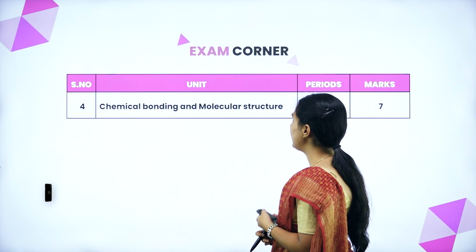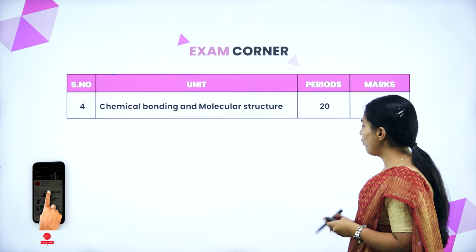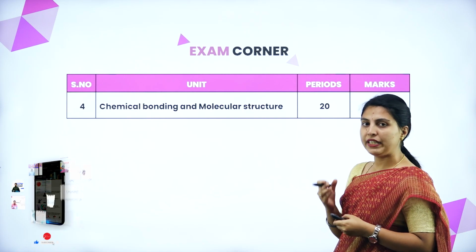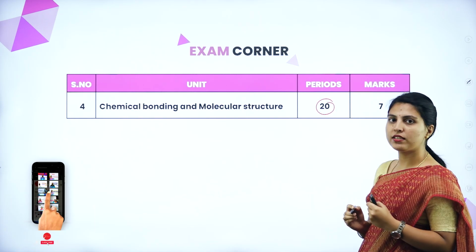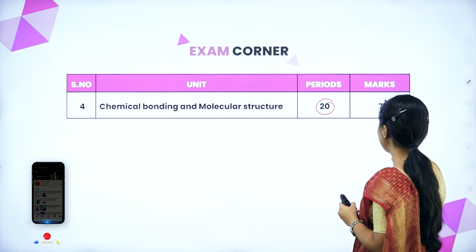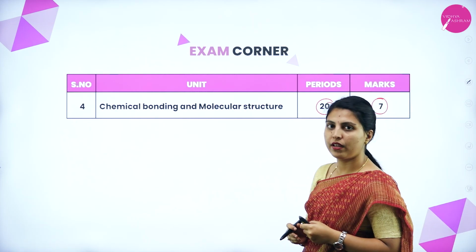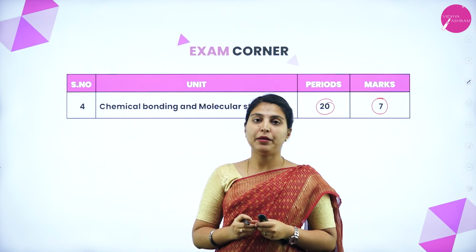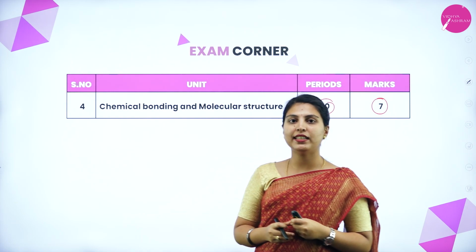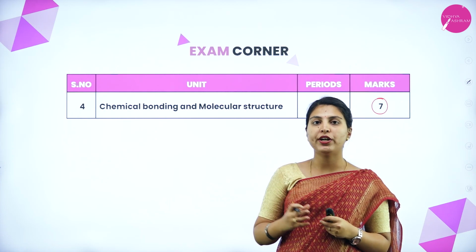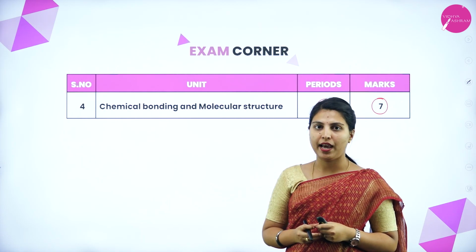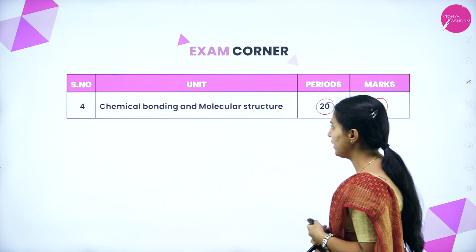Now we'll see the exam corner. For this chapter we need 20 hours to complete and the total marks allotted for this chapter is 7. So it is also a little bit important chapter to understand the structure of molecules and how the bonding between the molecules will happen. We will see one by one in detail.